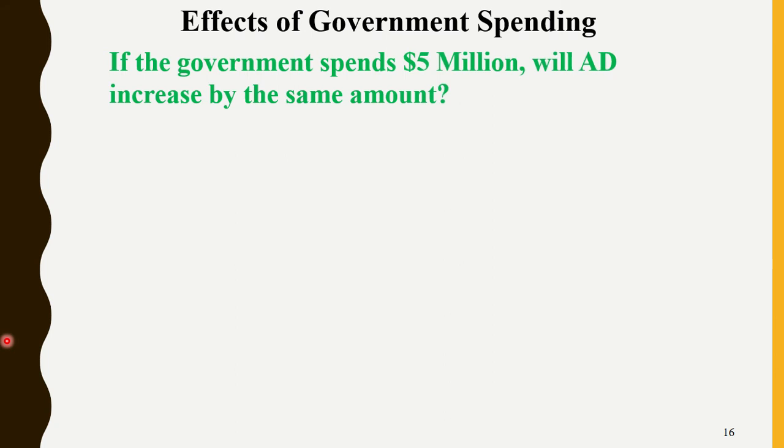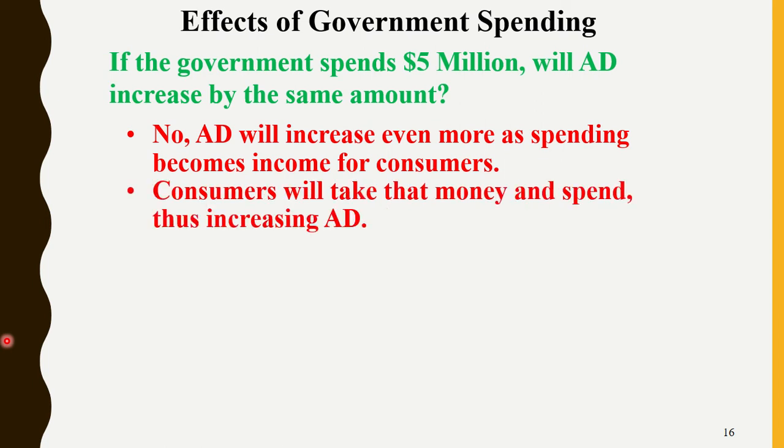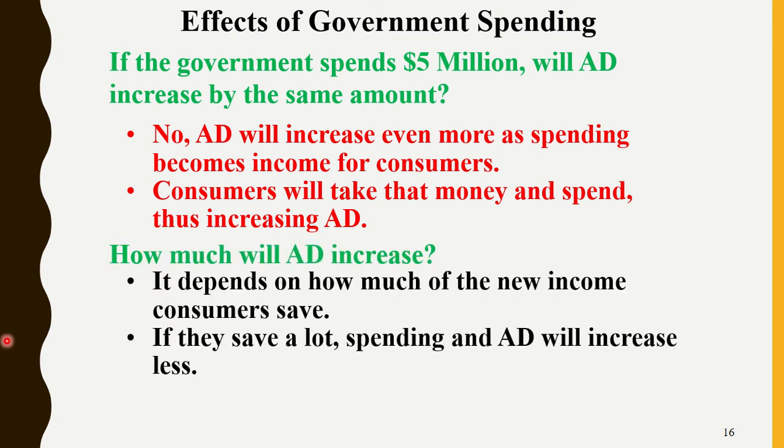Effects of government spending. So let's look at if the government spends $5 million, will aggregate demand increase by the same amount? And you know already that, well, I don't know, but you're pretty certain that no, it's not, right? Because people are going to save and spend. So no, aggregate demand will increase even more as spending becomes income for consumers. So consumers will take that money and spend it, thus increasing aggregate demand.